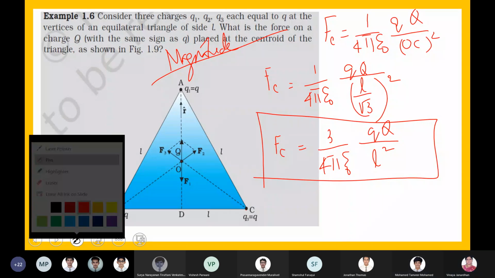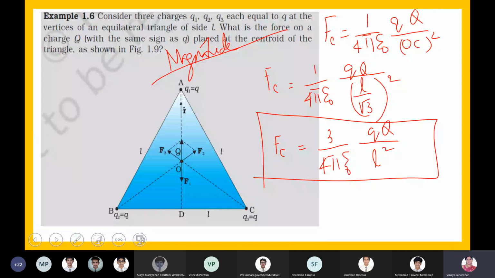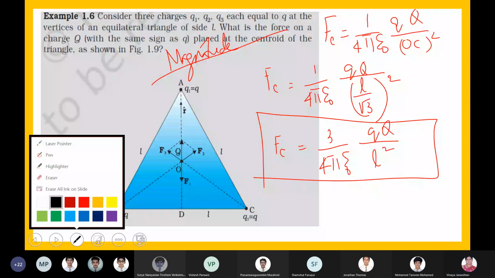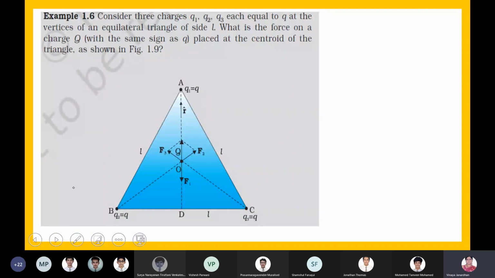One more thing we can do: I'll just take this as FB, and this let me take as FC.